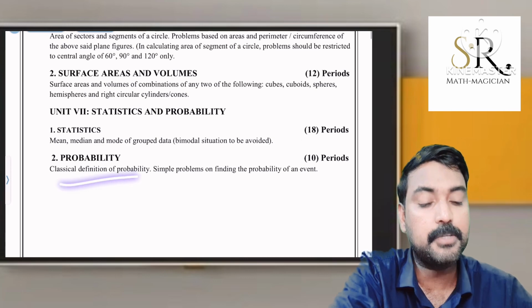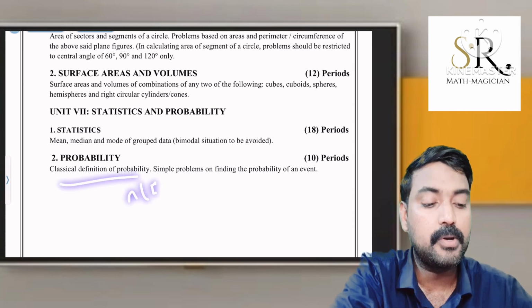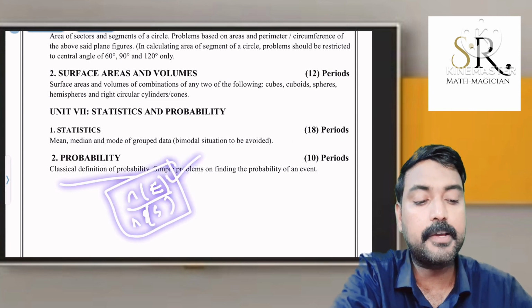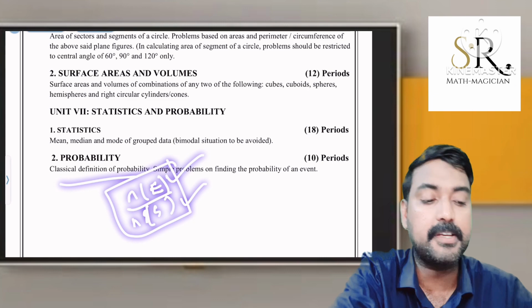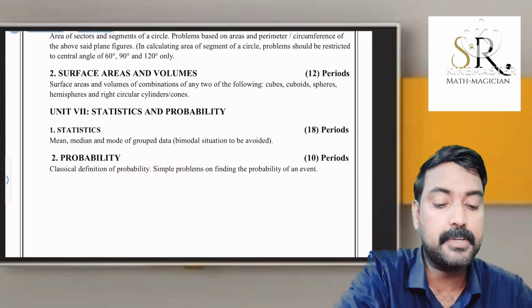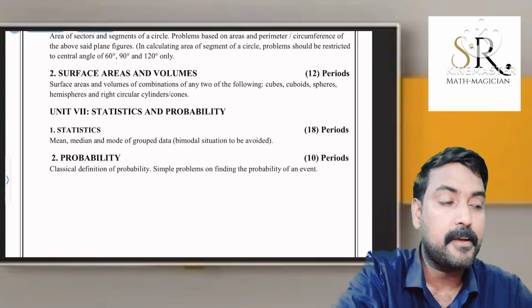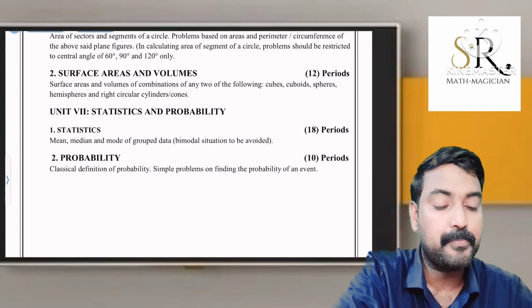Probability, classical definition of probability. That means number of events divided by number of sample space. Number of favorable cases divided by total number of cases. This is the basic definition for probability, which is known as classical definition of probability. And the next thing is very important.